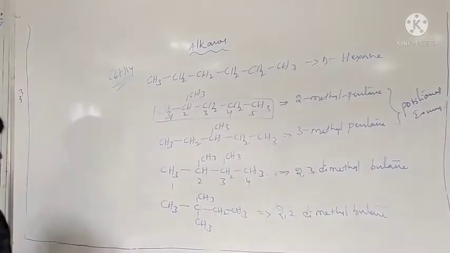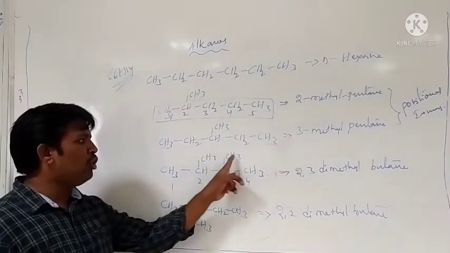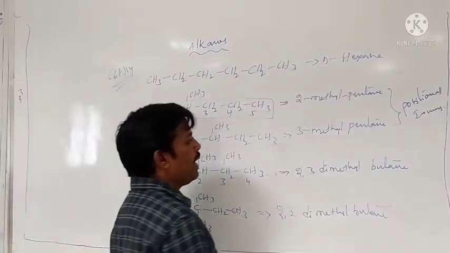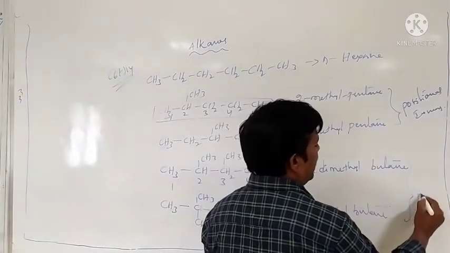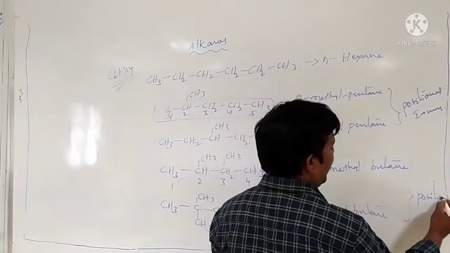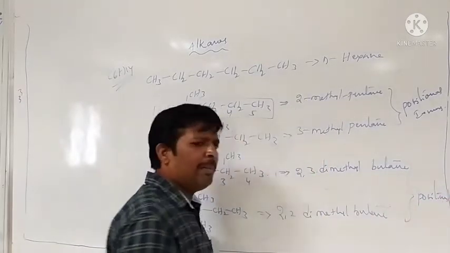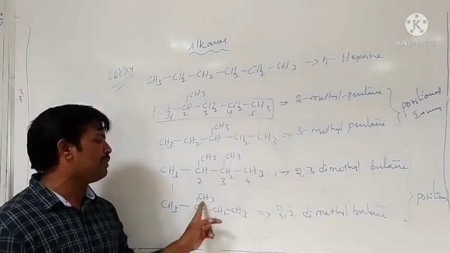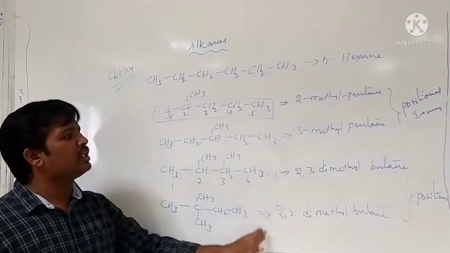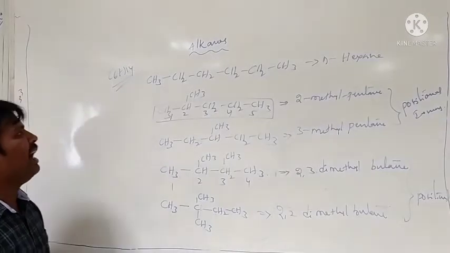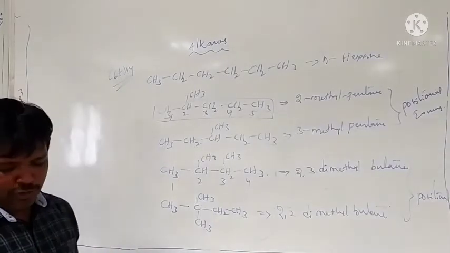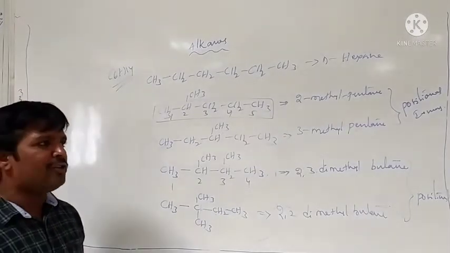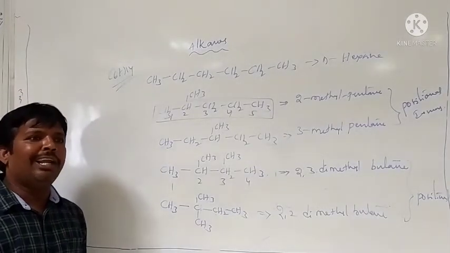Here also, what do you observe? Two methyl groups, and the positions are 2, 3. Here it is 2, 2. These two are also called positional isomers. Same molecular formula, but they differ in the position of the substituent. That's why they are called positional isomers. This is the chain and positional isomerism observed in alkanes.